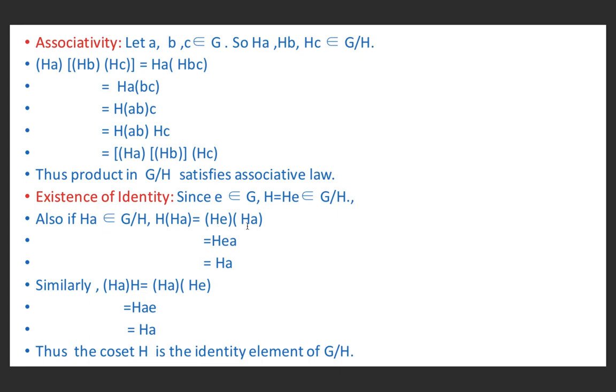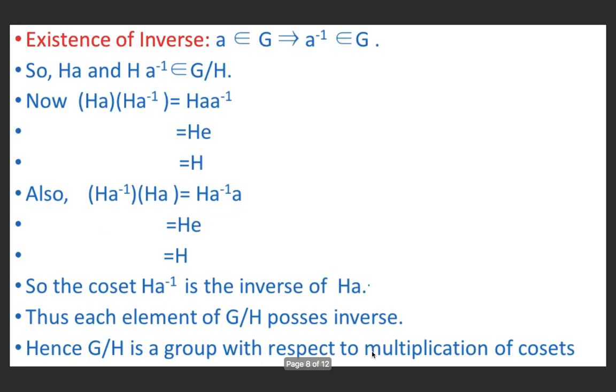This is a right coset, this is a right coset, and the product of right cosets is a right coset, so this is equal to Hea. And ea is nothing but a, because e is the identity element, ea equals a. So it equals Ha. Similarly, we can show that Ha into H is equal to Ha. Thus, the coset H of H in G is the identity element of G/H.